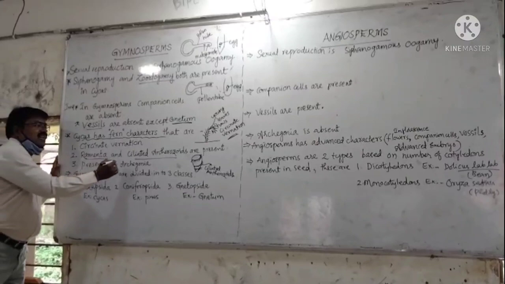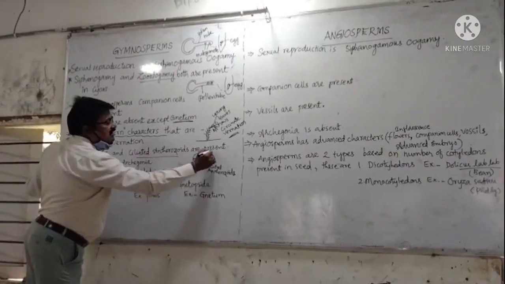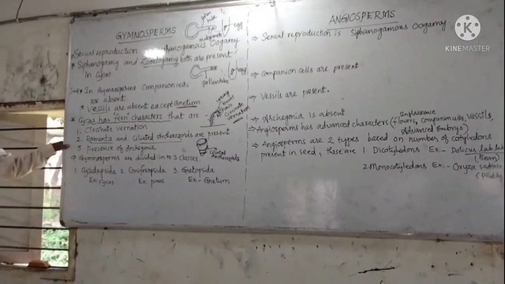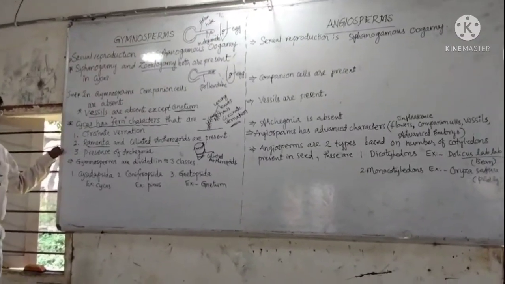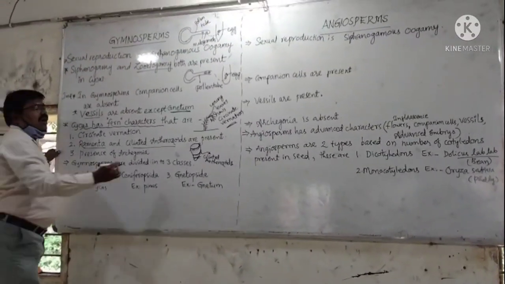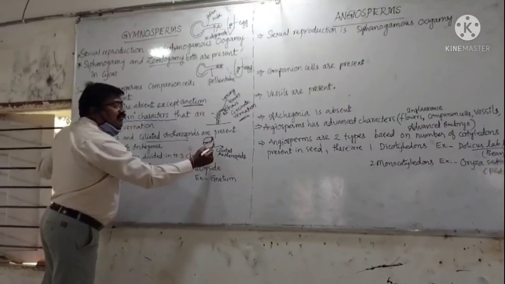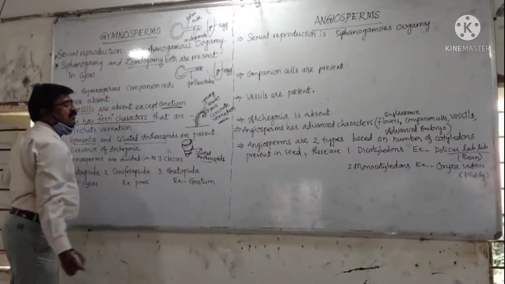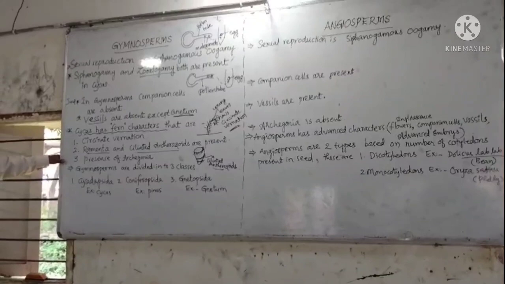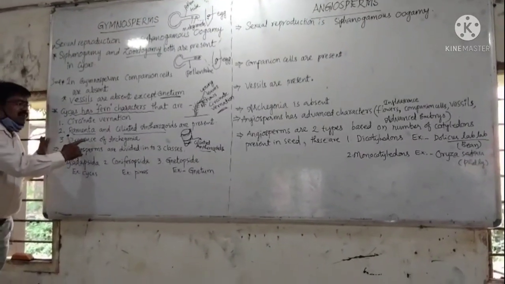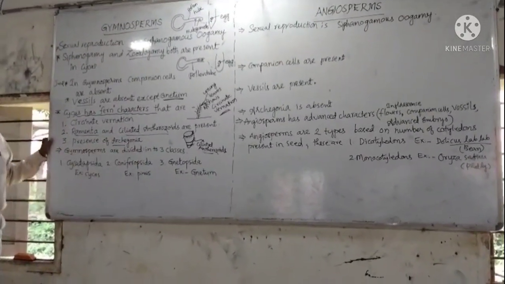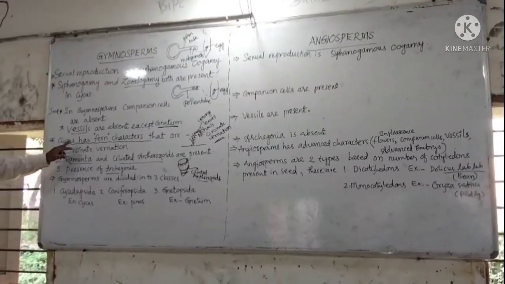Ciliated antherozoids, the male gametes, are spirally coiled and ciliated and present in Cycas, and the presence of archegonia is one of the characters of Cycas.